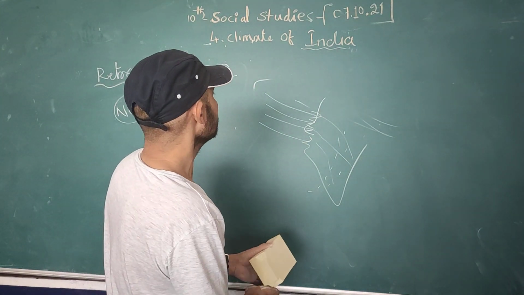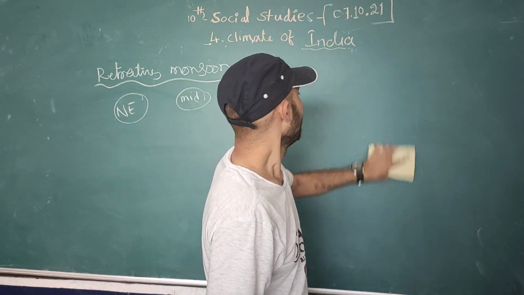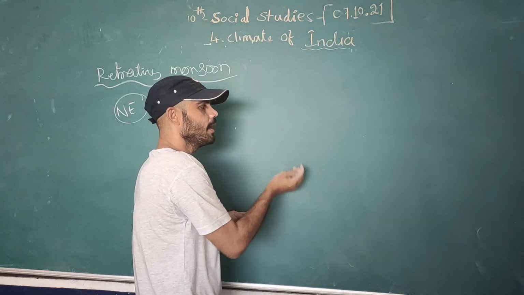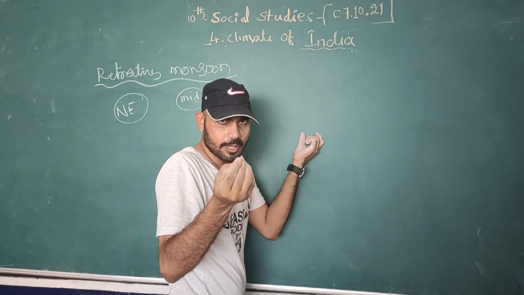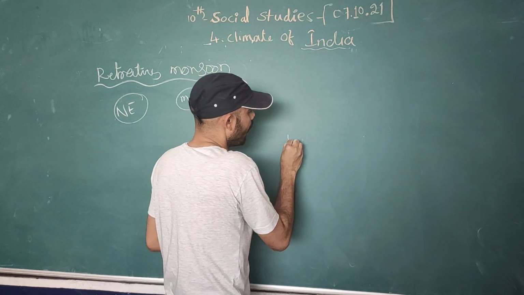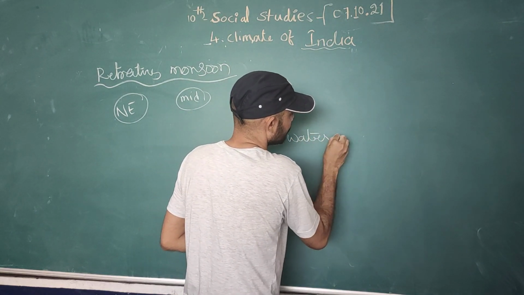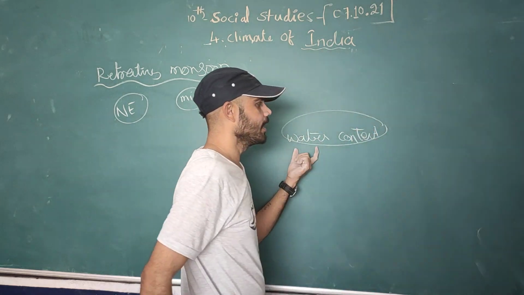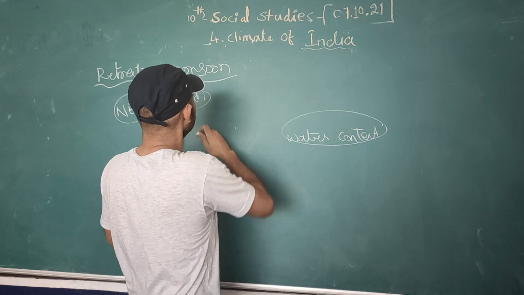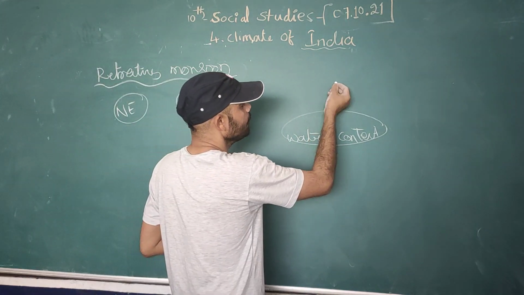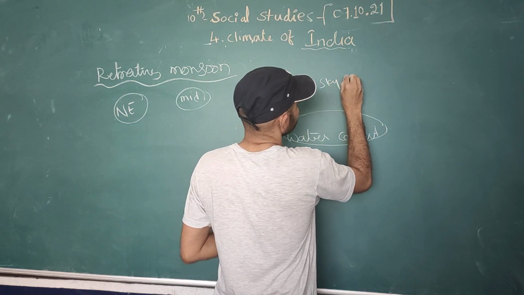In this retreating monsoon period, we have already completed the southwest monsoon all over India. But we can feel the temperature in the atmosphere, because we have water content in the atmosphere. In October and November, we can feel the sky is very clear, right?